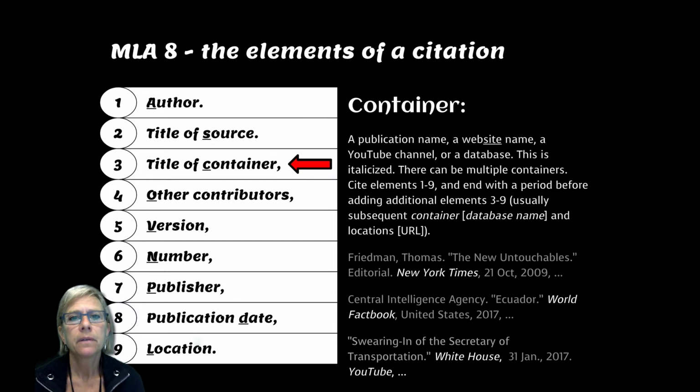The third element of the MLA citation in the 8th edition is the container. And the container can be a little bit tricky because it's sometimes confused with either the title of the source, and it's also sometimes confused with the publisher. But the container is kind of its own entity. And the sooner you wrap your head around it and what it is, the easier citing sources will be.